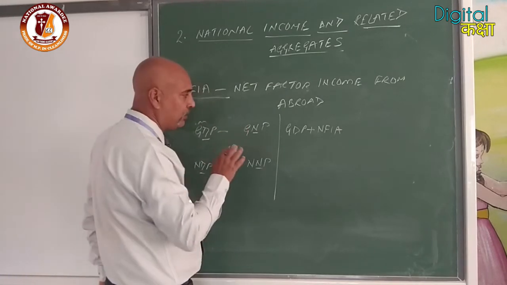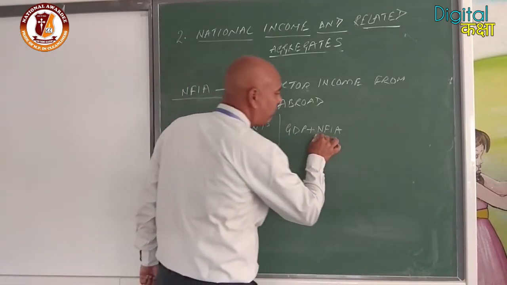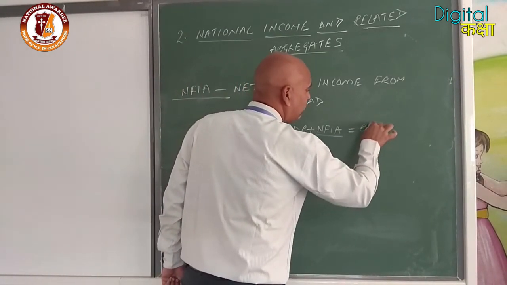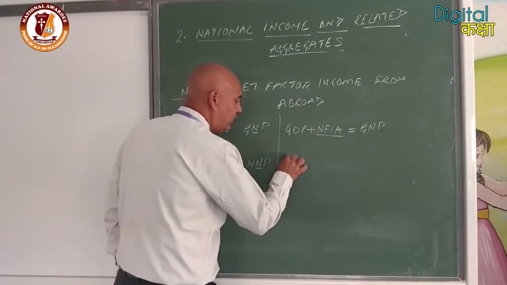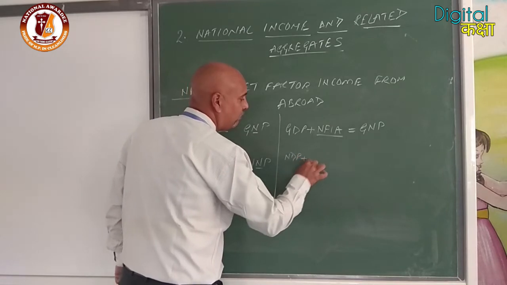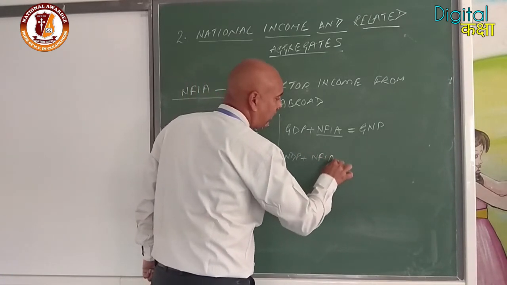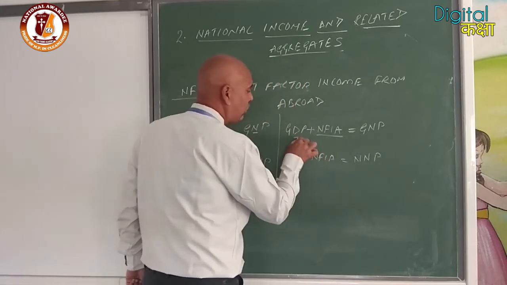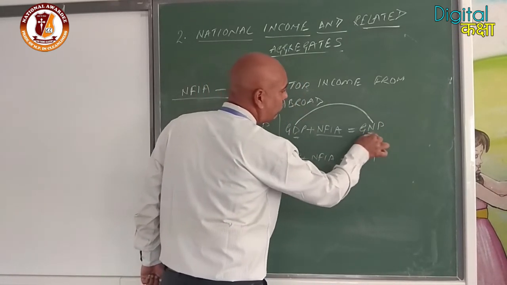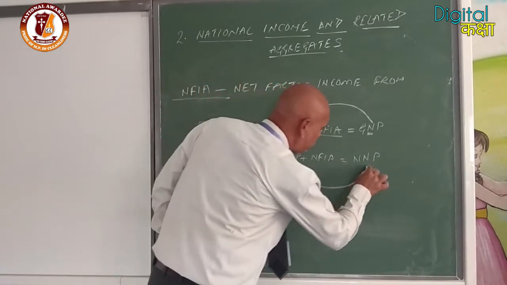Is that clear? NDP plus NFIA will give NNP. That means our net domestic product will be converted into national product.